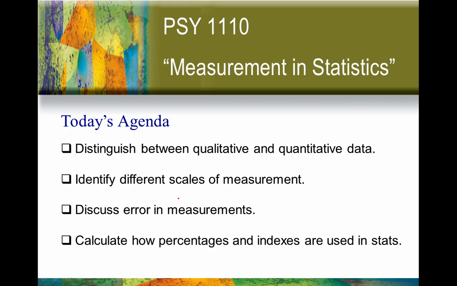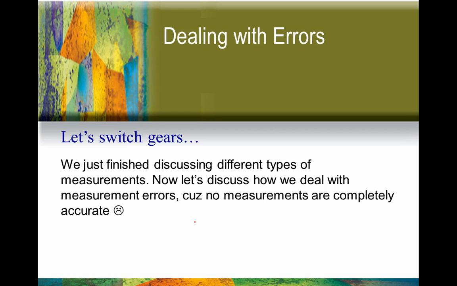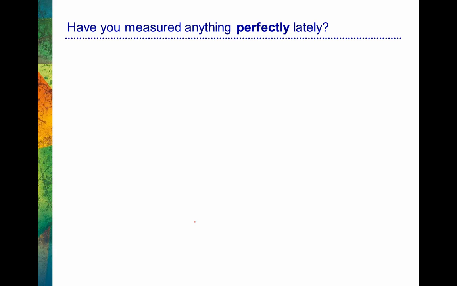Today we're going to talk about another section of Chapter 2, specifically the second one. So we'll be talking about Section 2.2, and specifically we'll be talking about errors in measurements. We just got done talking about different types of data and scales of measurement, but now we're going to switch gears, and all measurements come with errors, unfortunately, so that's what we're going to talk about next. Let's make sure we understand that in a little bit more detail.